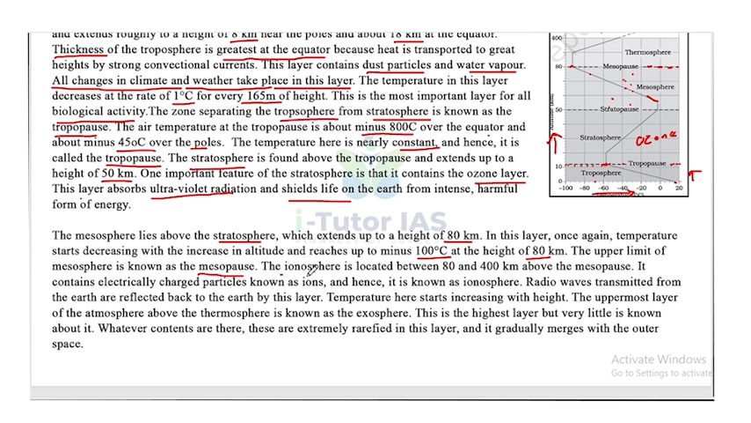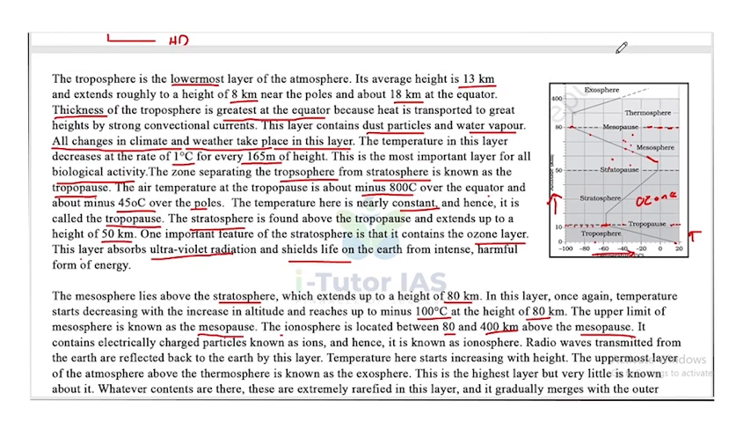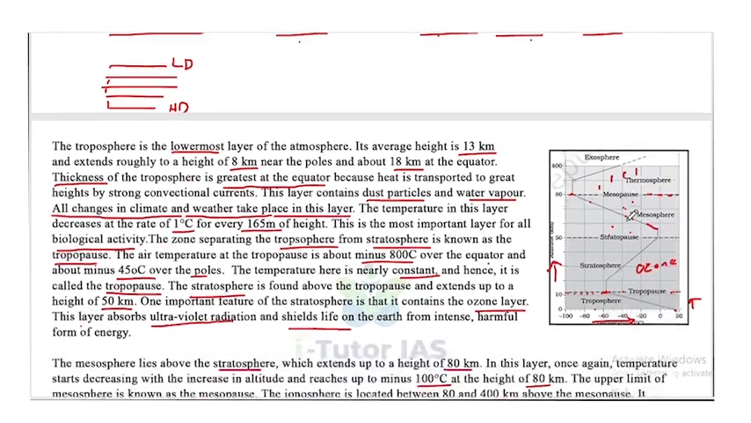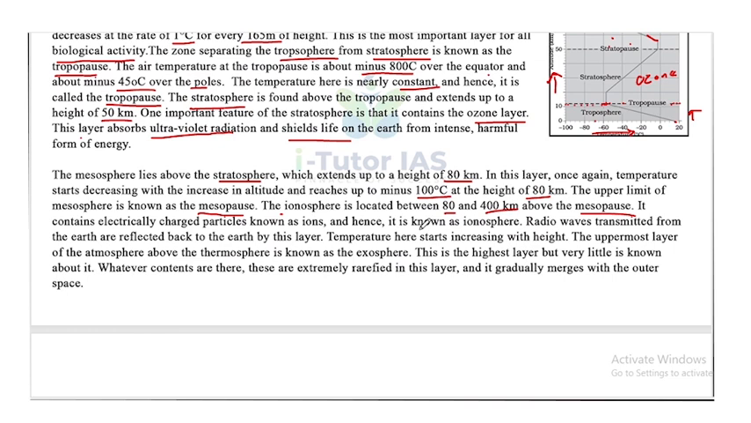Now, the ionosphere is located between 80 and 400 km above the mesopause. So the next one is ionosphere, which is above the mesosphere. The ionosphere is also known as thermosphere. Radio waves transmitted from the earth are reflected back to the earth by this layer.